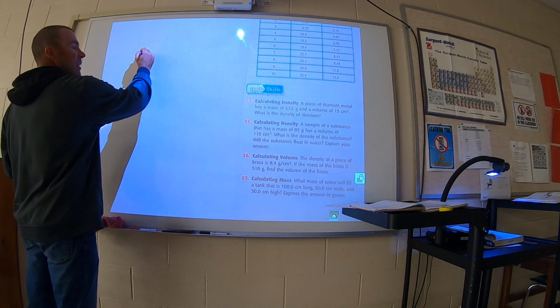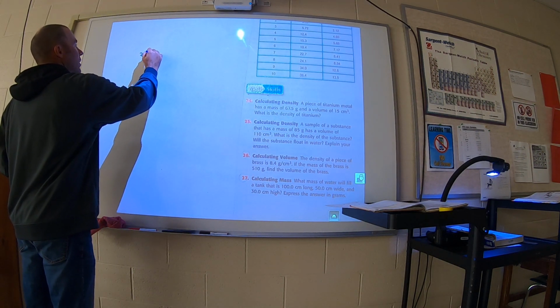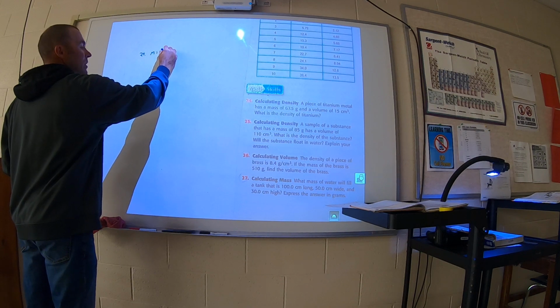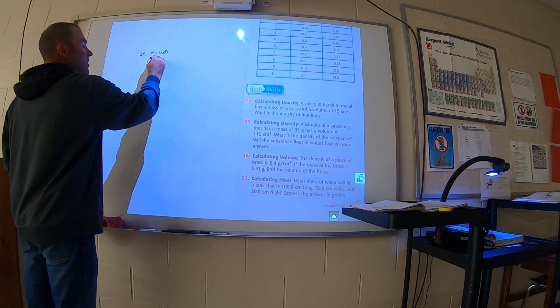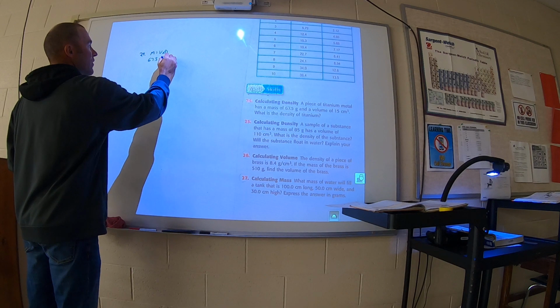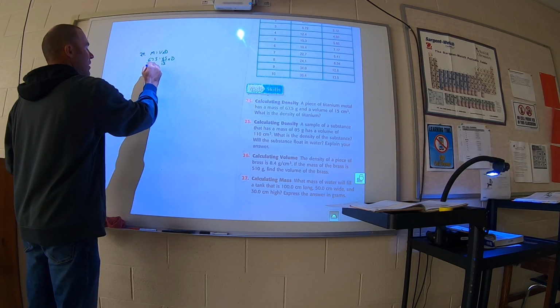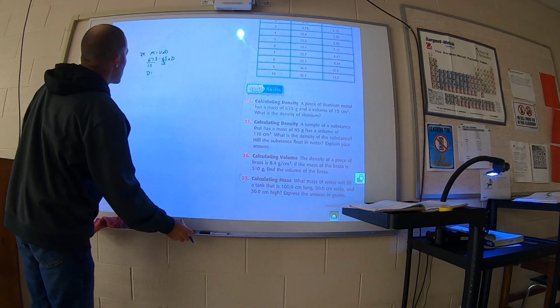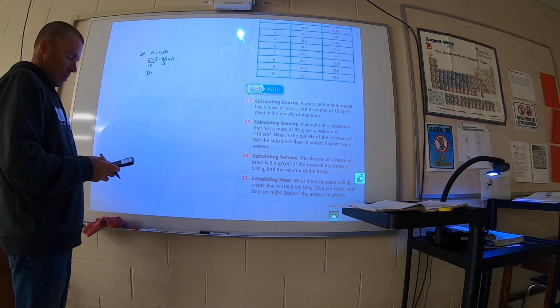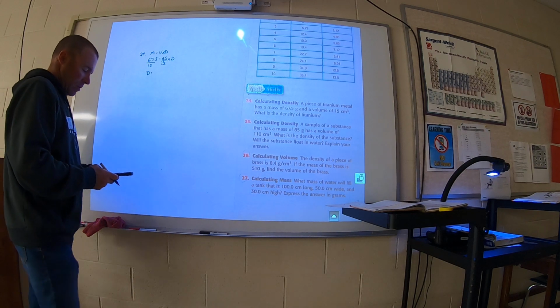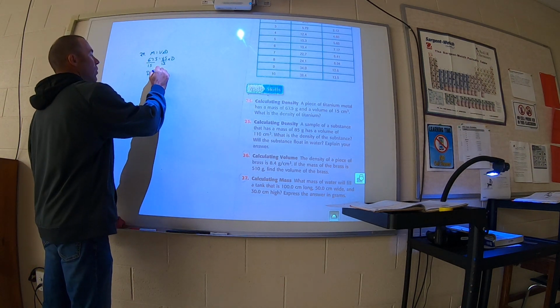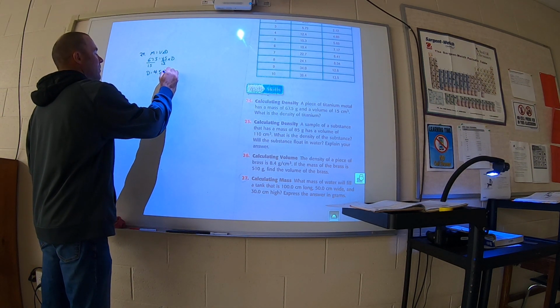What's the density of titanium? So m is equal to v times d. 67.5 is equal to 15 times d. Divide both sides by 15, and you end up with a density of 4.5 grams per cubic centimeter.